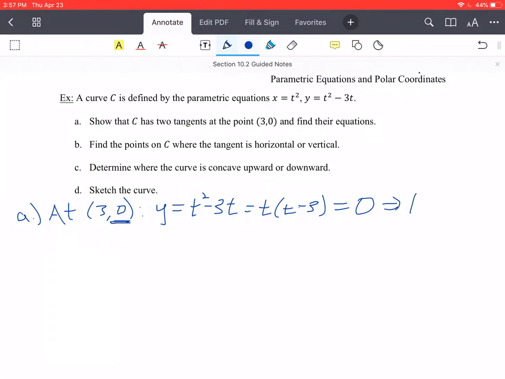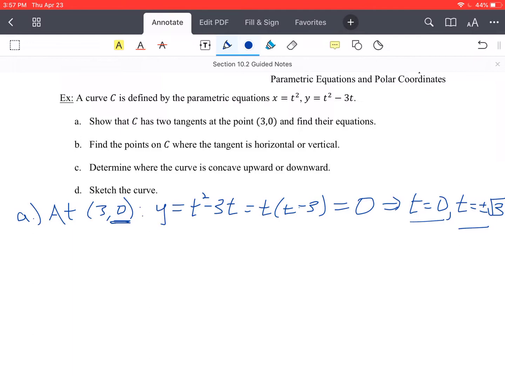Solve this for t. You get t equals 0, and t equals plus or minus the square root of 3. Okay, so these are the different values of t where the y-coordinate is 0.